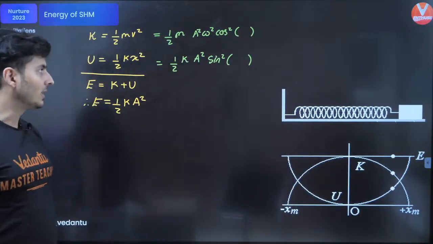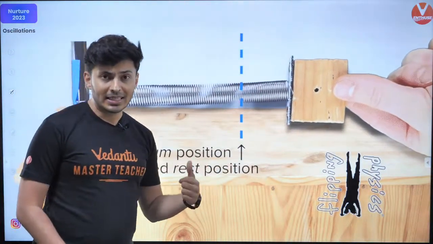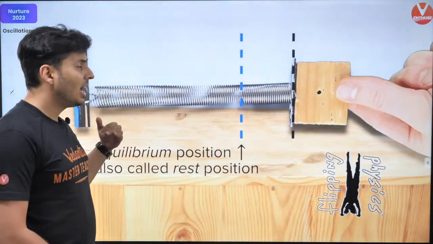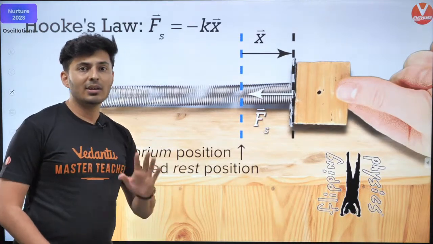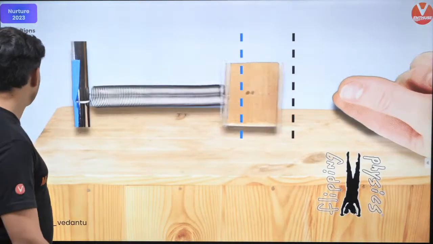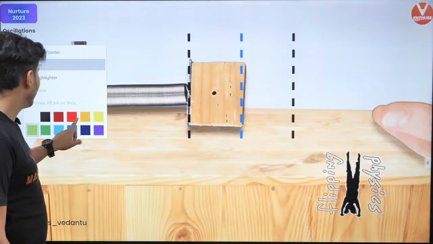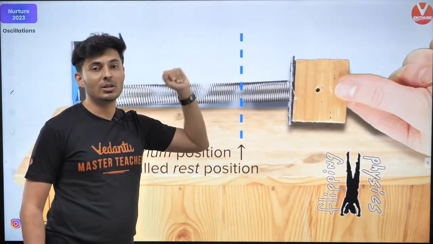Cool. All right. Now, next thing. Let's talk about the forces and how you can find out the time period of SHM. Whenever you have to find the time period of SHM, remember there are multiple ways of finding it. One way is to somehow show that the force is proportional to x.